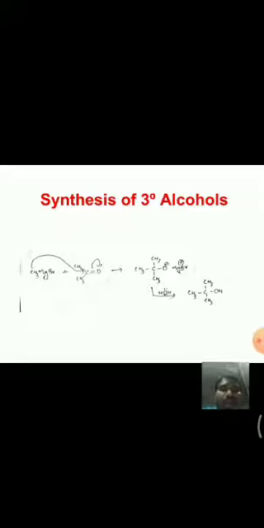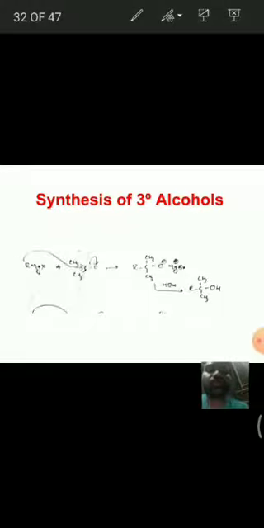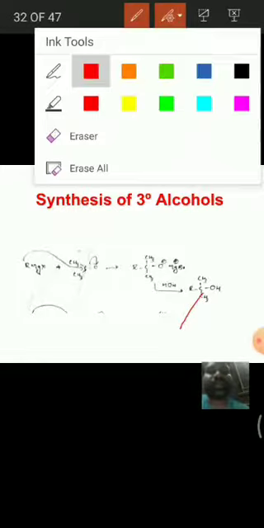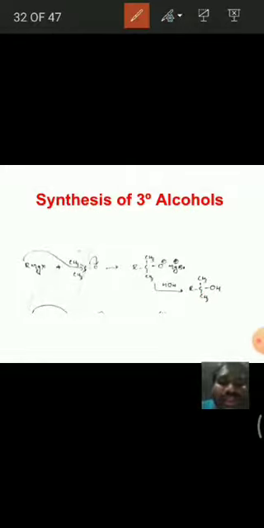You know that tertiary alcohols means the OH group is attached to a tertiary carbon. That means the tertiary carbon is attached to 3 carbon atoms or 3 alkyl groups. That type of alcohols are said to be tertiary alcohols. Then coming to the preparation of tertiary alcohols, see here, this is RMgX, that is Grignard reagent.